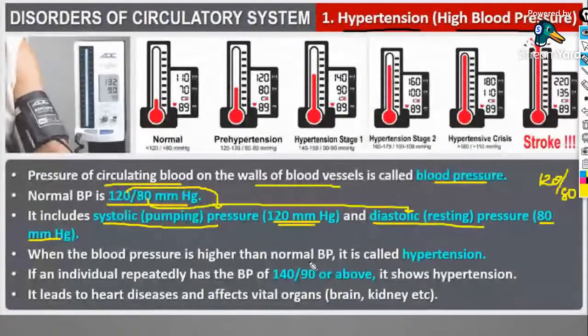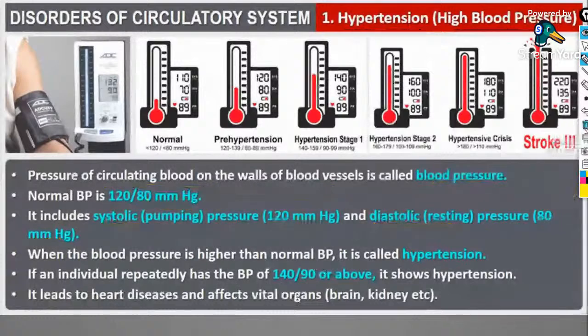Yes, and you know that the normal blood pressure is 120 by 80. So if it is above 120 by 80, that is, if it is 140 by 90 or above, it shows hypertension. What is hypertension? That is when blood pressure is higher than normal BP. If an individual repeatedly has a BP of 140 by 90 or above, it shows hypertension.